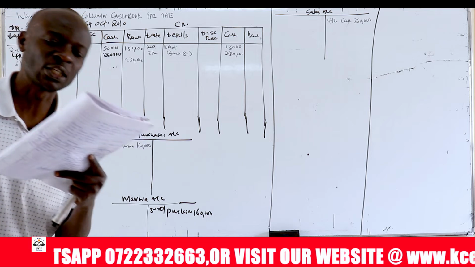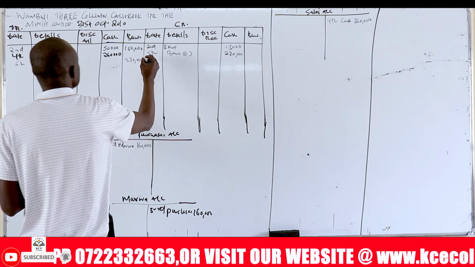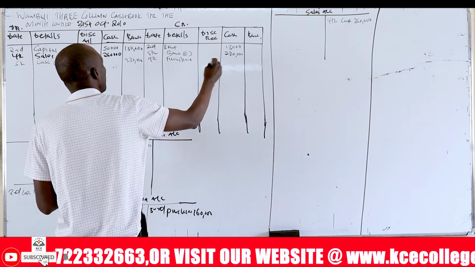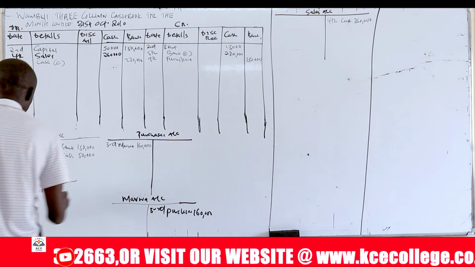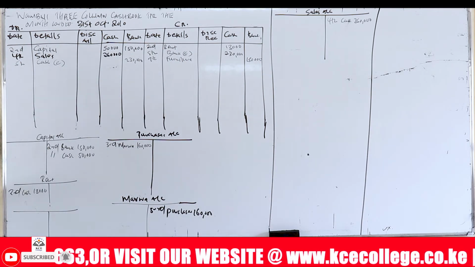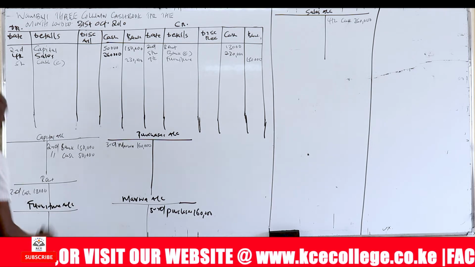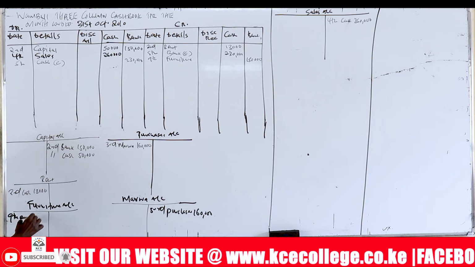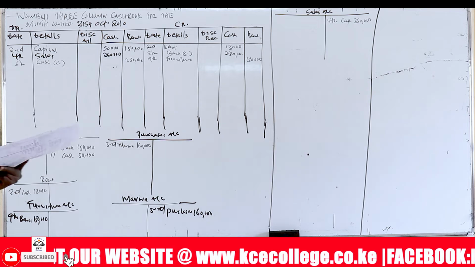Then we go to ninth, purchased office furniture 150,000 and paid by check. So here we write ninth, furniture, check paid 150,000. So come here and open a furniture account. We write there ninth, bank, 150,000.